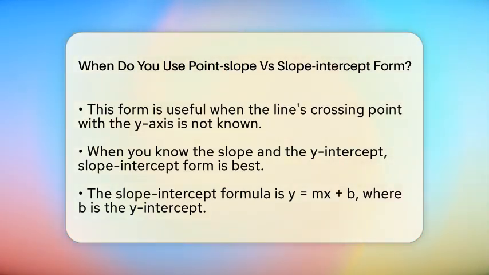On the other hand, if you already know the slope and where the line crosses the y-axis, slope-intercept form is your best choice. This form is written as y equals m times x plus b. The b here is the y-intercept, or the point where the line crosses the y-axis. Because of this, slope-intercept form is great for quickly understanding how steep the line is and where it starts on the y-axis. It makes graphing straightforward since you can start at the y-intercept and use the slope to find other points.